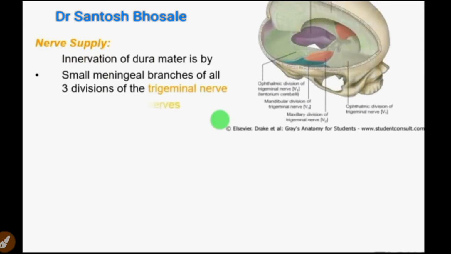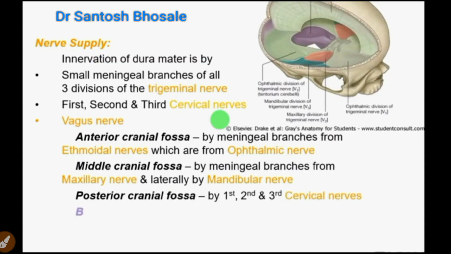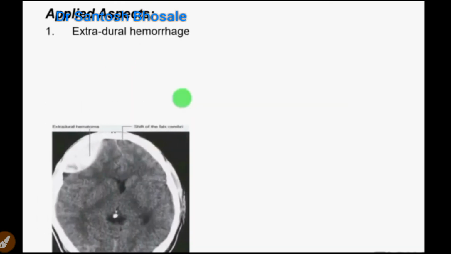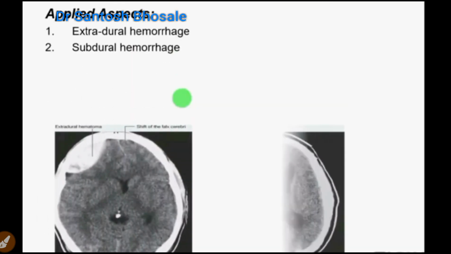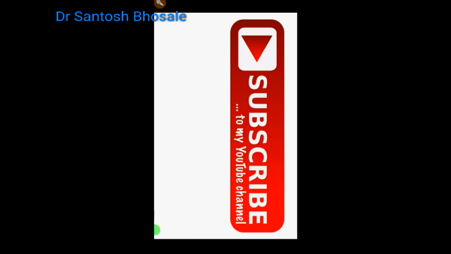Coming to nerve supply, so these dura mater or dural folds in the anterior cranial fossa, they are supplied by the trigeminal nerve, cervical nerve, vagus nerve. Coming to the blood supply, in the anterior cranial fossa this meninges are supplied by anterior meningeal vessels, middle cranial fossa by the middle meningeal and accessory meningeal vessels, and posterior cranial fossa by the posterior meningeal vessels, branch of vertebral artery. As you already see, the blood collection outside dura mater is extradural hemorrhage, below it is subdural. So this is about it. Thank you.